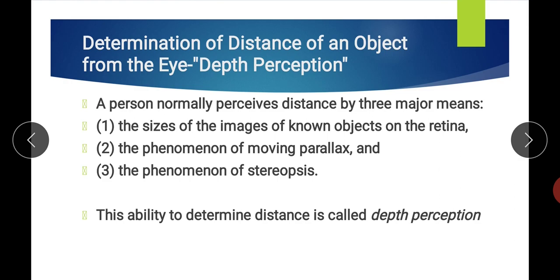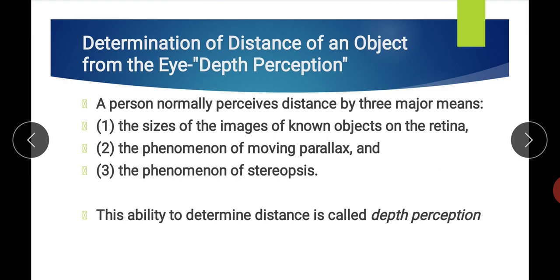The first is the size of the image of a known object on the retina. We can determine the distance of the object by its size. For example, you know a person whose actual height is 6 feet.